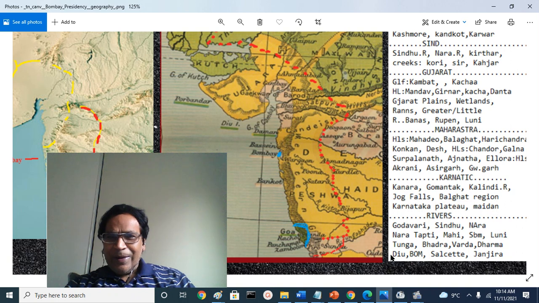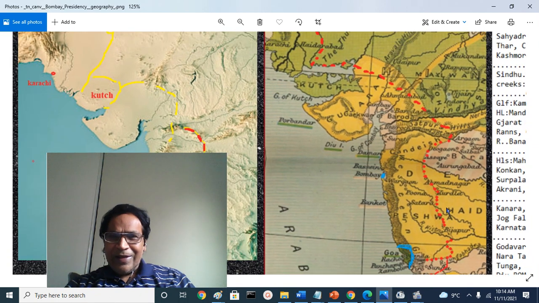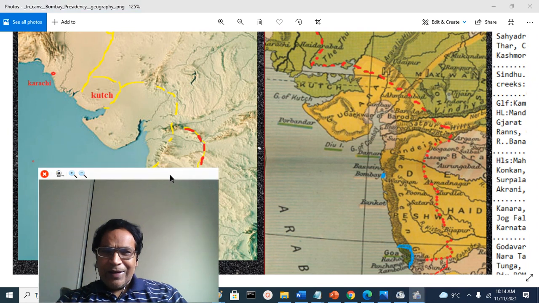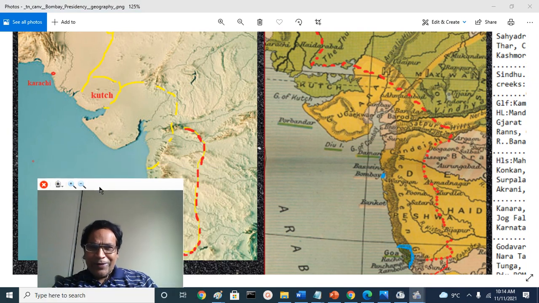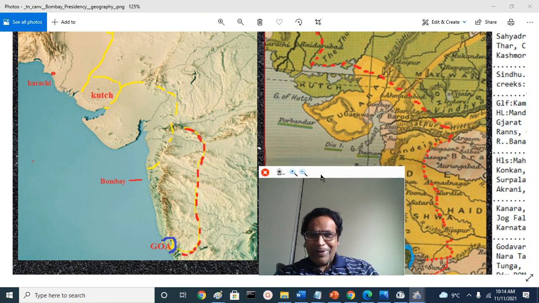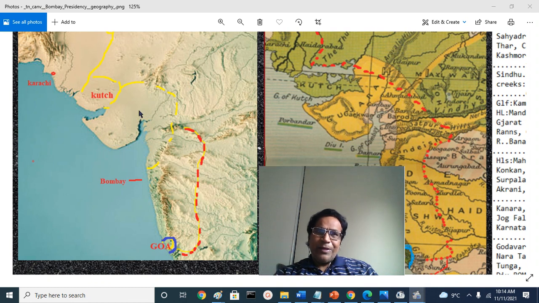And a couple of islands, the Dayu Island, Bombay itself was an island, Salsette Island, and Janjira Island ruled by the Abyssinian Nawabi origin. And when we talk about the Bombay Presidency, you have to keep in mind, British controlled direct, there were 5 divisions like Sindh division, Gujarat division, Konkan division, Desh division, Carnatic division, Khandesh division, and there were